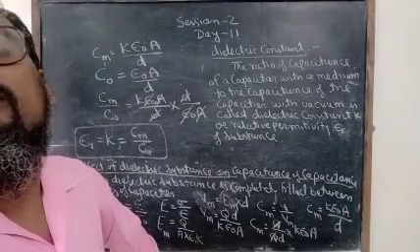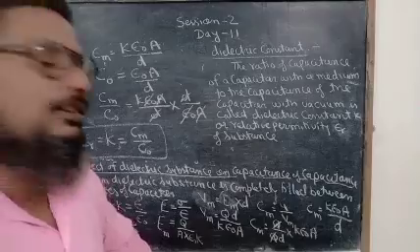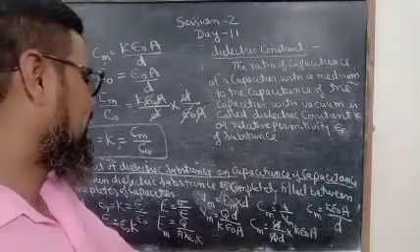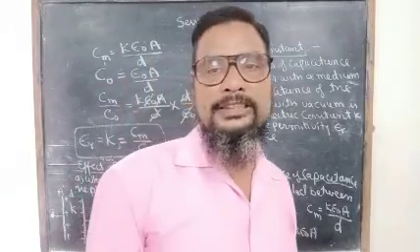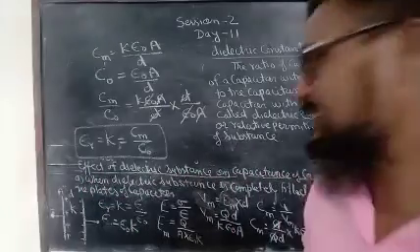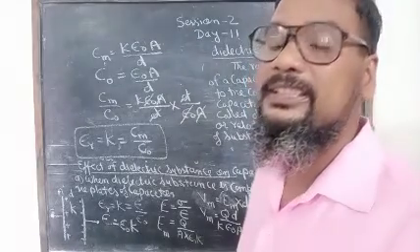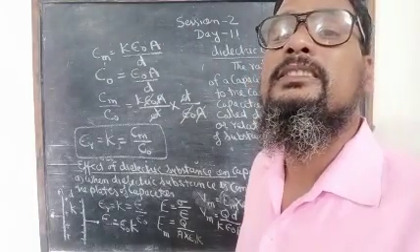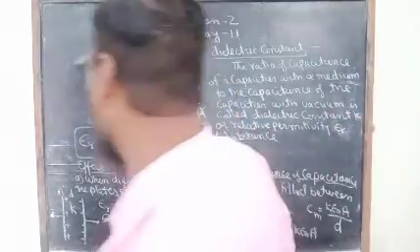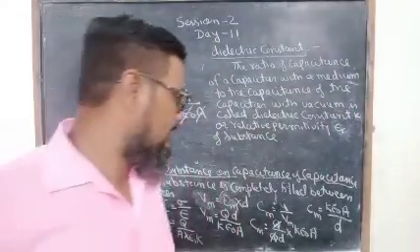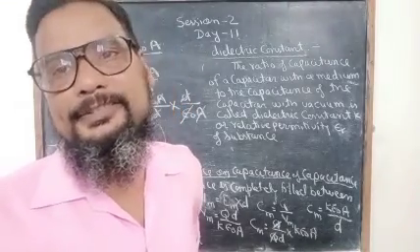So this is the dielectric constant of a substance, and when we introduce a dielectric substance which completely fills the space between the plates of the capacitor, the capacitance of the capacitor becomes K times its value with vacuum.